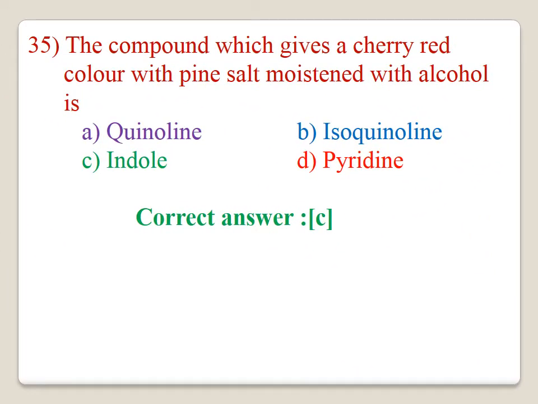The compound which gives a cherry red color with pine splint moistened with alcohol is, option C, indole. Indole gives cherry red color with the pine splint moistened with alcohol. The correct answer is C.